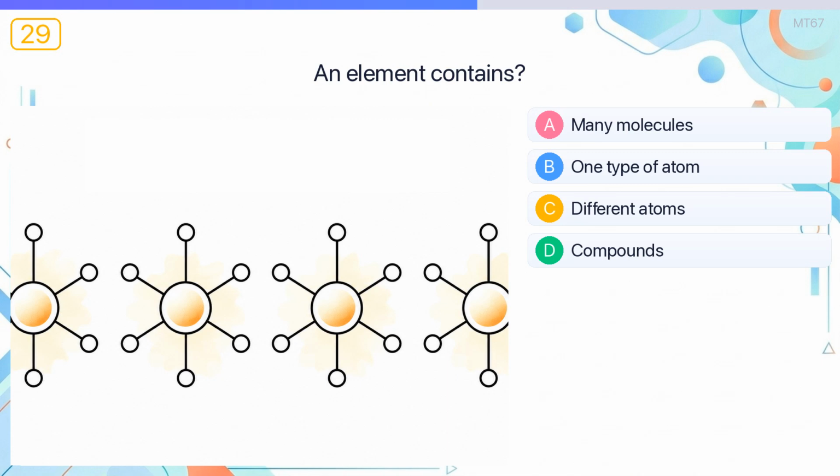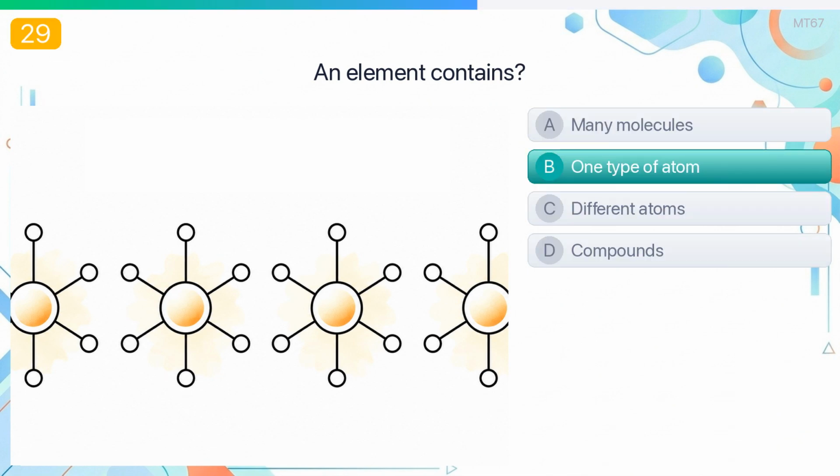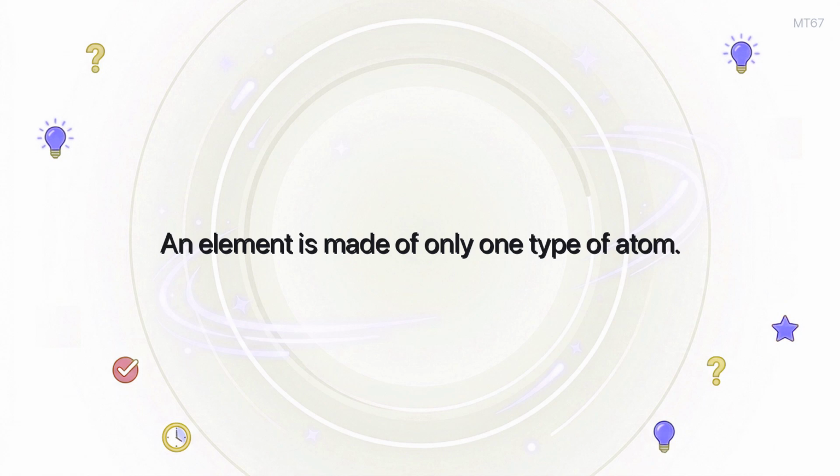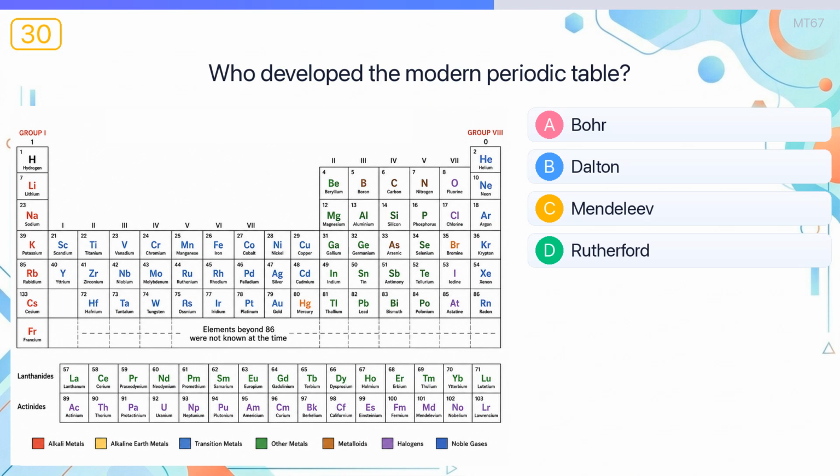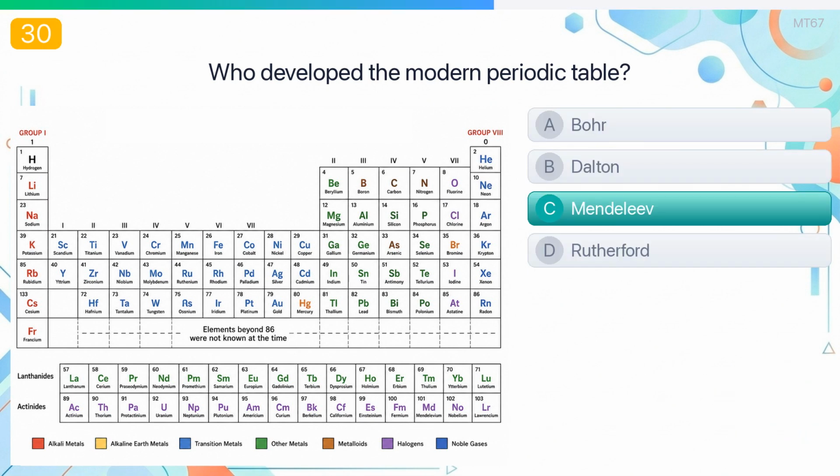An element contains? The answer is one type of atom. An element is made of only one type of atom. Who developed the modern periodic table? The answer is Mendeleev. Mendeleev arranged elements by atomic mass and predicted properties of undiscovered elements.